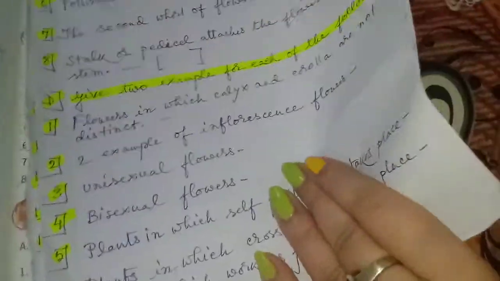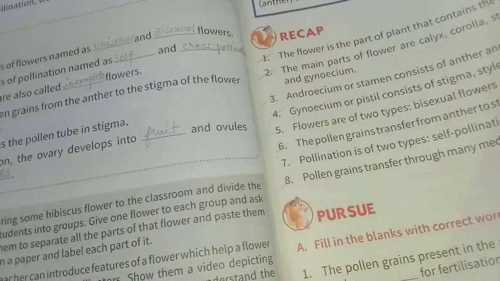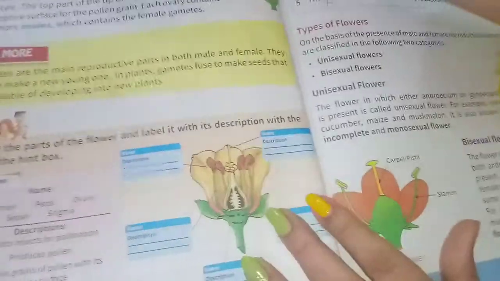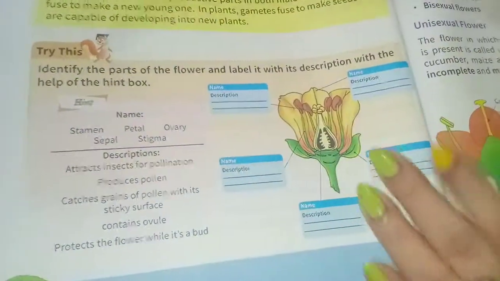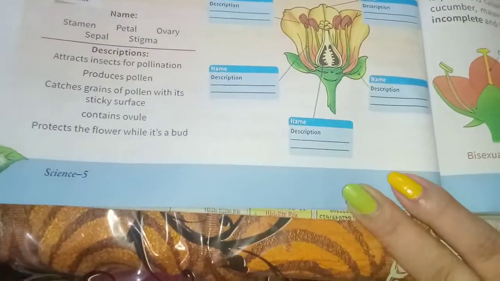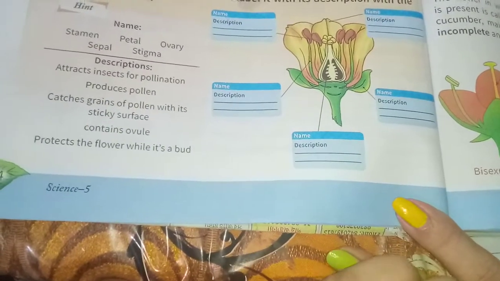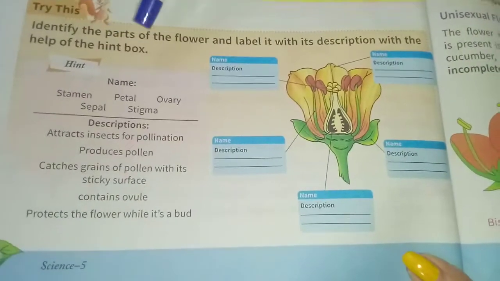Now, I am going to tell you about the project work on this chapter. Okay, so here, on page number 54, you have to identify the parts of the flower and label it with its description with the help of the hint box.